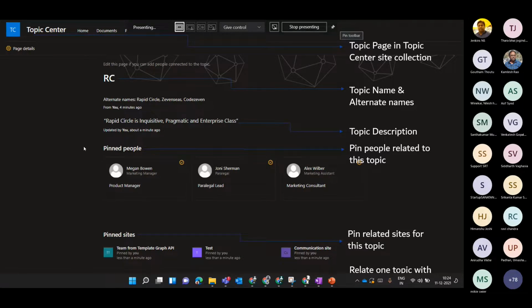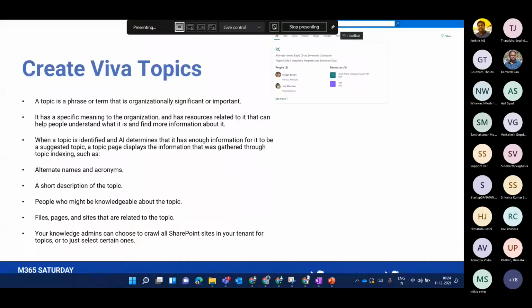It can be the people relevant to this topic mainly. You can also pin important sites related to this topic, if you have any information residing in your sites. And you can also relate this topic to another topic, which we will see in the further demo.